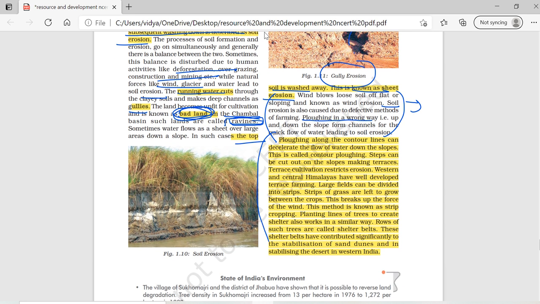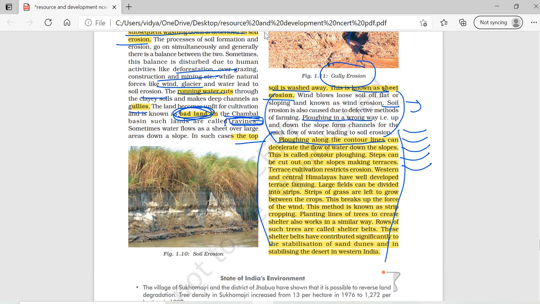Okay, so how can we conserve it, right? Conserve it in the sense, what are the techniques that we can adopt to preserve our soil. So the first one is plowing along the contour line. Plowing along the contour line means plowing parallel along the contour line, instead of plowing up and down.